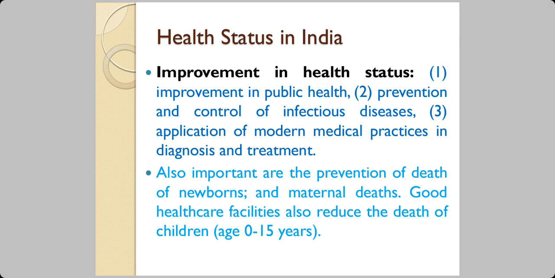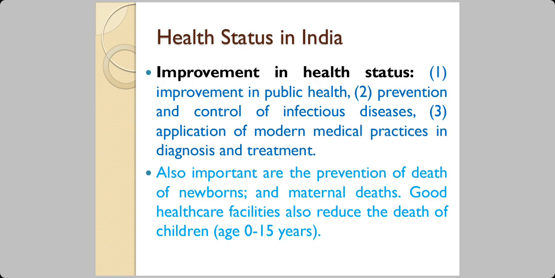Second is the prevention and control of infectious disease. You know about the COVID-19 conditions and what controls the government has put in. Lockdown 1.0, 2.0, 3.0, then unlocking 1.0, unlocking 2.0, social distancing, awareness about wearing the mask and washing your hands and all that. So these are the measures which the government takes to make people aware of the condition. Of course, COVID-19 happened for the first time, and it may not happen again. It's a one-off condition, right?